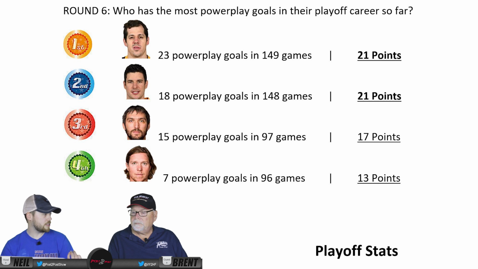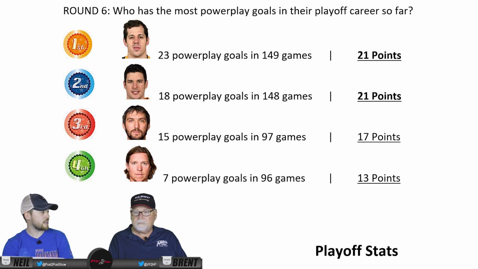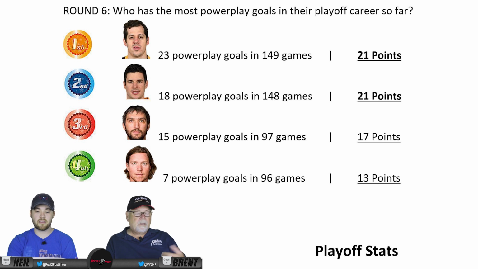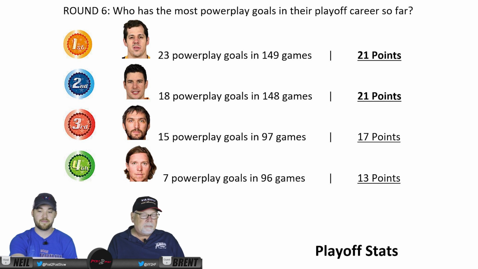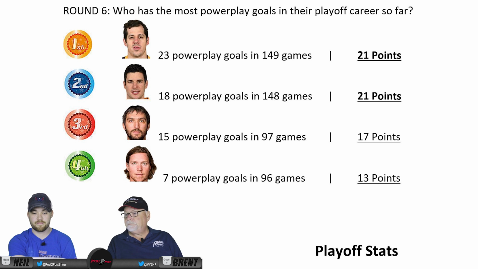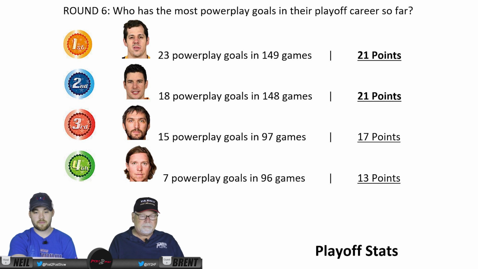You could probably predict this one, like you said before we started this. Clearly, Pittsburgh has played more playoff games than Washington. I don't think Washington's been beyond the second round, and Pittsburgh has been beyond the second round 3 times. So that's at least 8 + 8 + 8. So there's so many extra games there. Crosby and Malkin have played 150 games or so. Yeah, and the other two haven't played even 100 yet. I don't have those added up for total, but it doesn't matter. I think the most important is the seasonal standings.